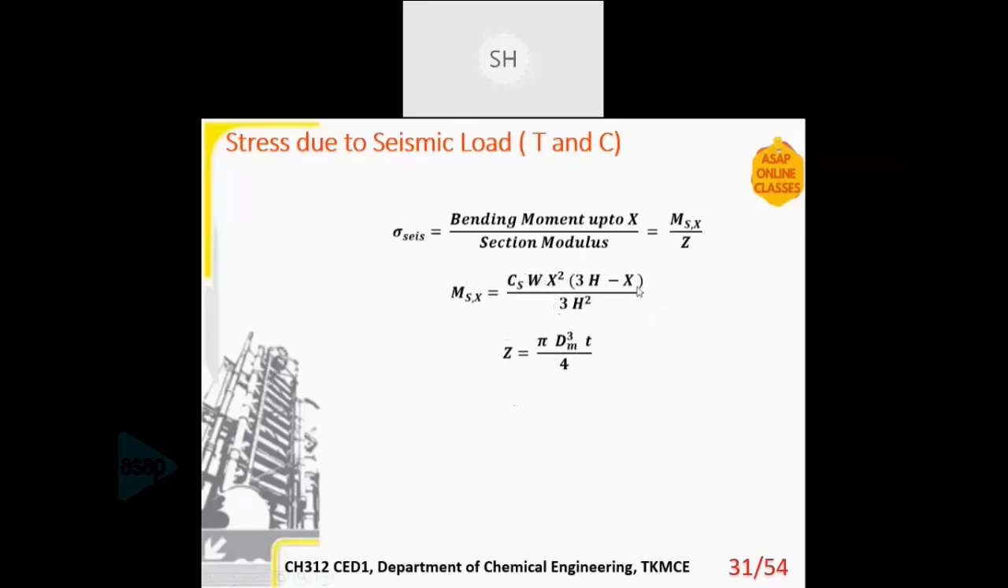And in all this equation, the height X is an unknown, and we have to solve for X. That is our intent. Okay, we have to find till what height the thickness is valid, and after what height we have to increase the thickness. So we have to find that X. CS is the seismic coefficient. You can take that as 0.8 if it is not mentioned.